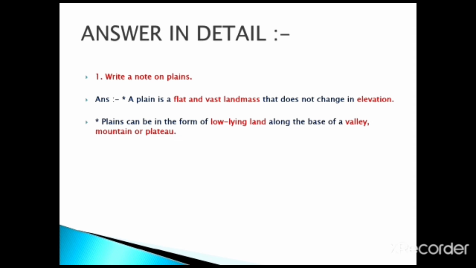Second point, plains can be in the form of low-lying land along the base of a valley, mountain or plateau.